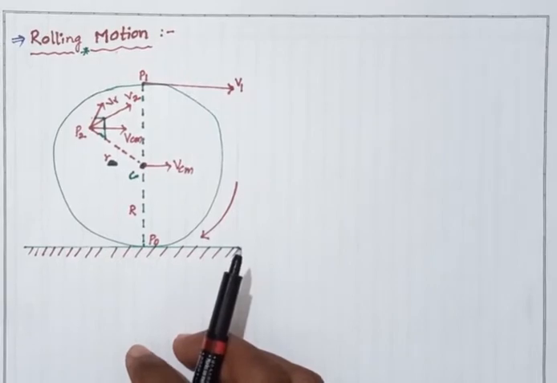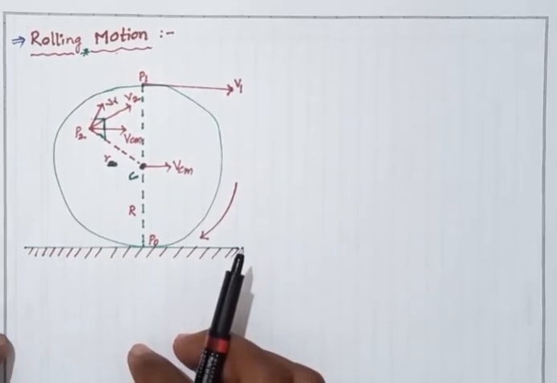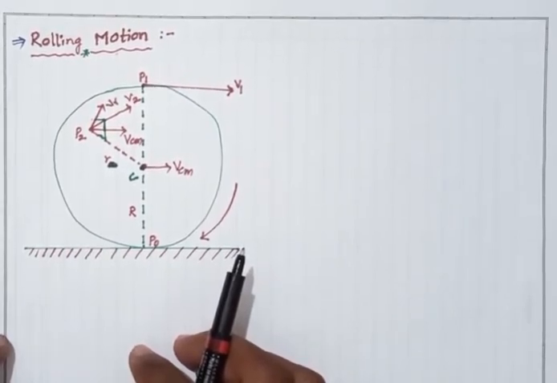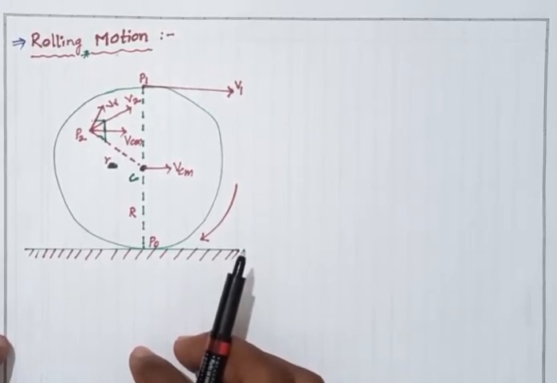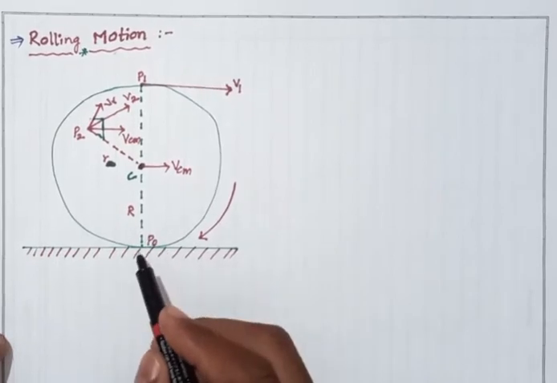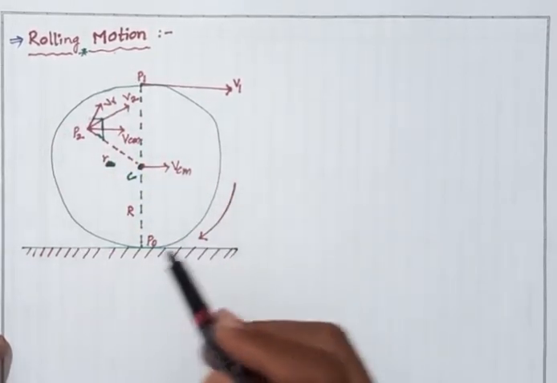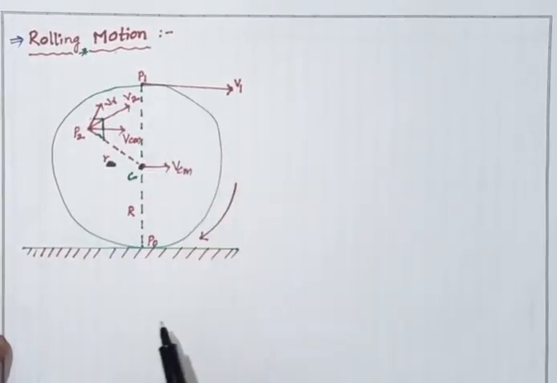This means that at any instant of time, the bottom of the disc which is in contact with the surface is at rest on the surface. For example, consider a circular disc.